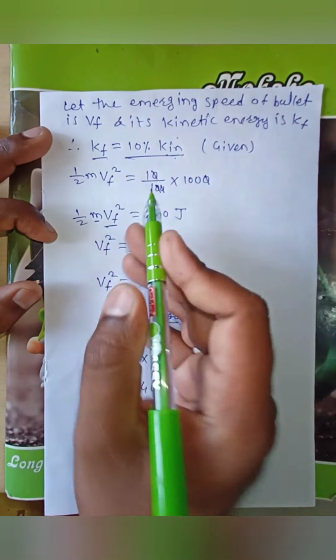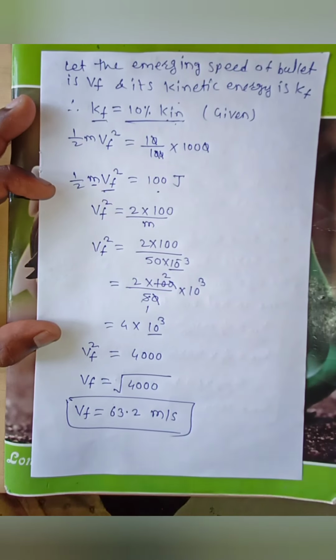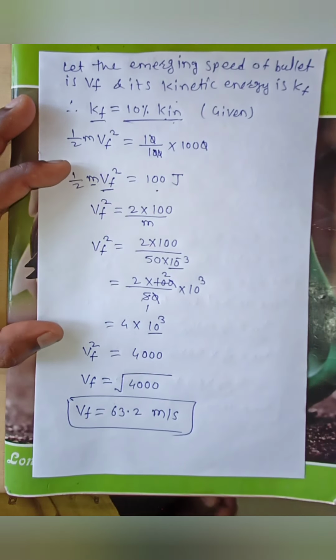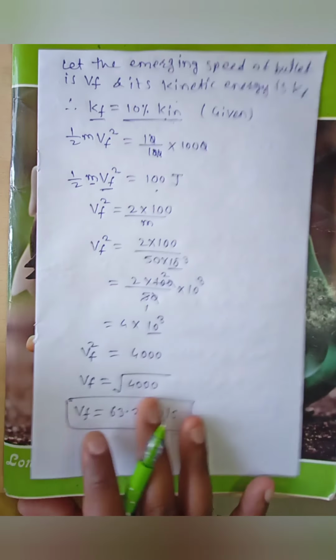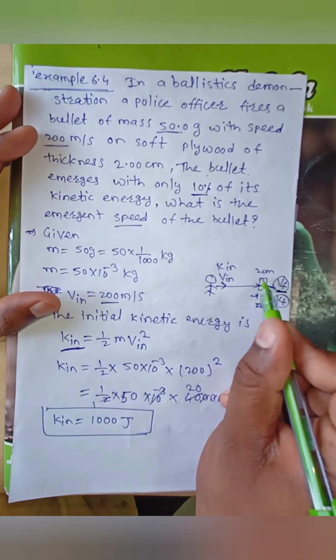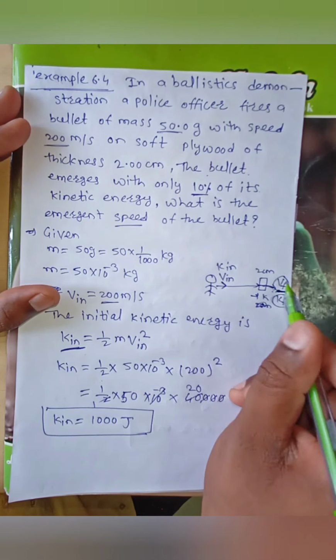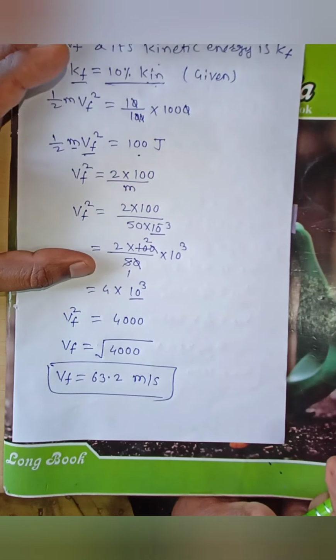We have to find out V final. Therefore we put all those values, and the final velocity is 63.2 meter per second, means this is the emerging speed. After it emerges through this plywood, the velocity of the bullet is 63.2 meter per second.